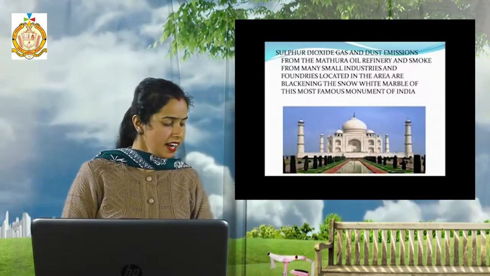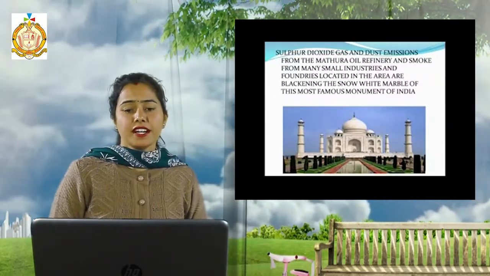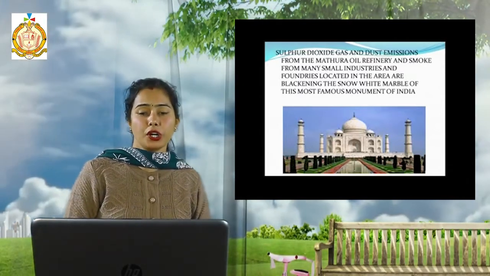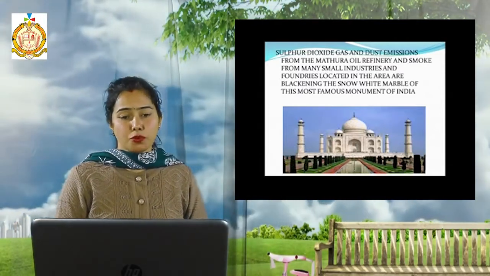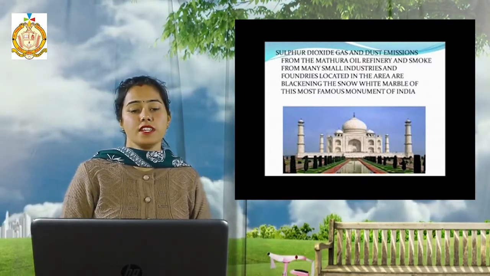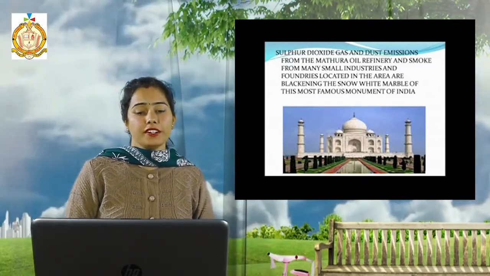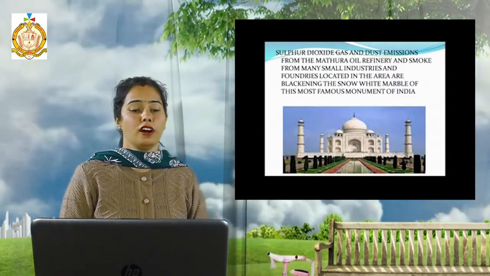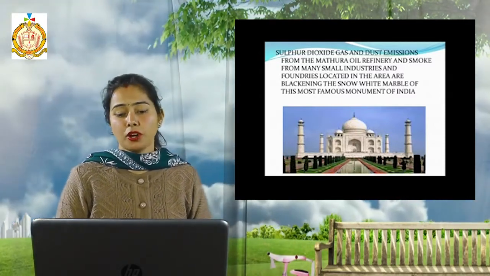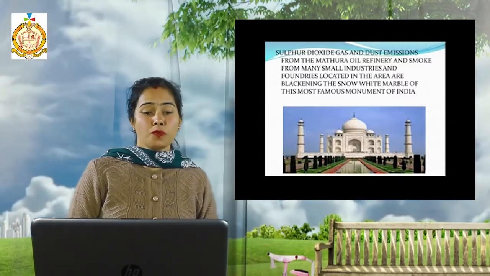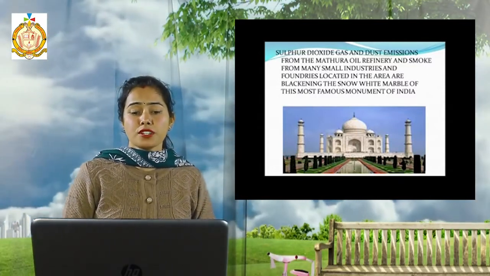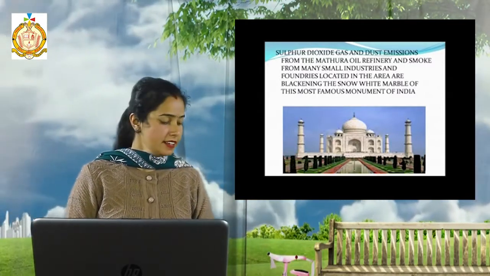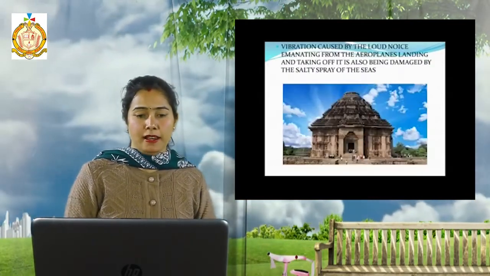The next one: the sulfur dioxide gas and dust emission from the Mathura oil refinery and smoke from many small industries and foundries located in the area are blackening the snow white marble of this most famous monument of India. So identify this monument. This is the Taj Mahal.